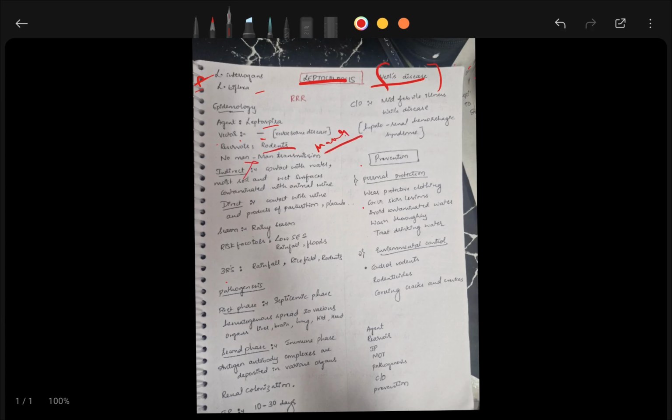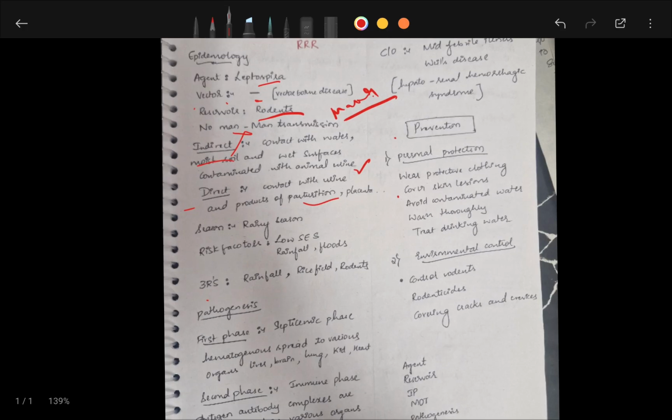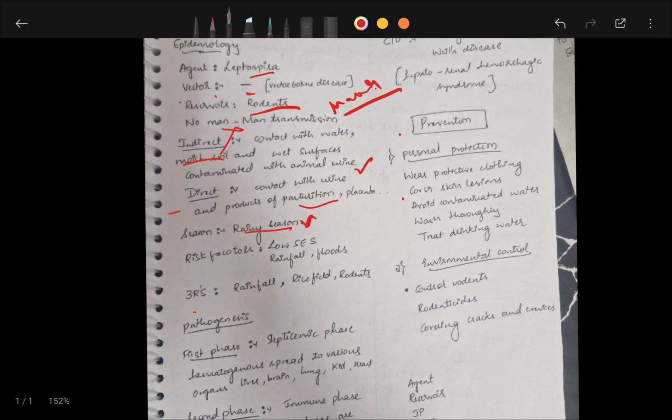No man-to-man transmission. Indirect method and direct contact: with water, moist soil or wet surfaces contaminated by animal urine you will get it, or direct contact with urine products or unpasteurized milk. The season most commonly affected is the rainy season, and even after floods or any disaster like flood, the most common water-borne disease is leptospirosis.